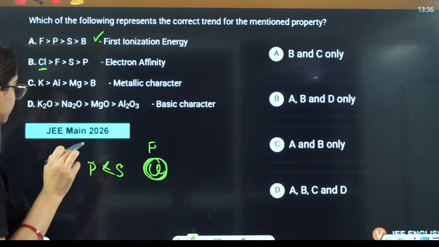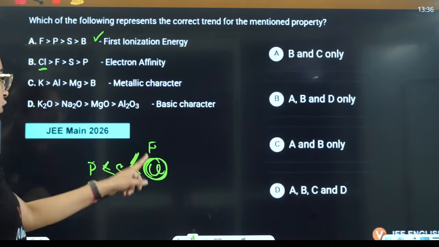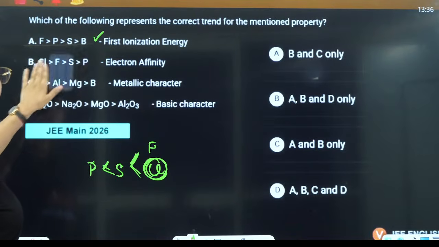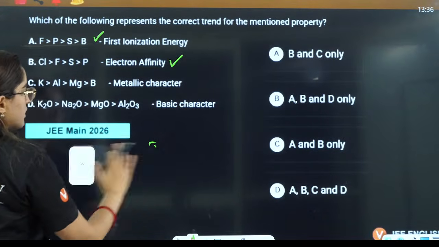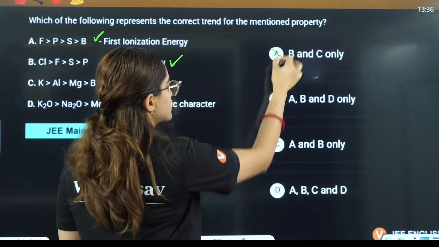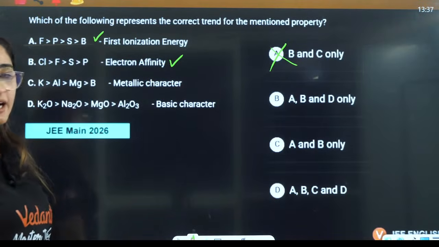Okay. Phosphorus, then sulfur, then either fluorine or chlorine, and out of this chlorine wins. So chlorine, fluorine, sulfur and phosphorus, that is also correct. A and B are correct. So this statement is not correct. Now if I have to see if C is correct or not, I can understand what the answer will be.